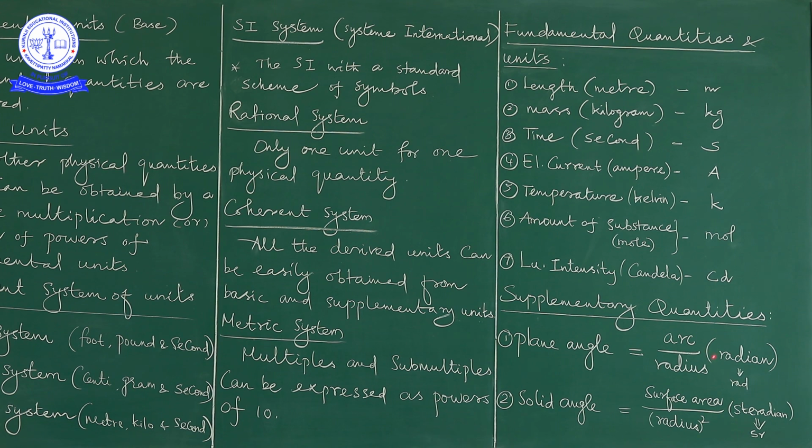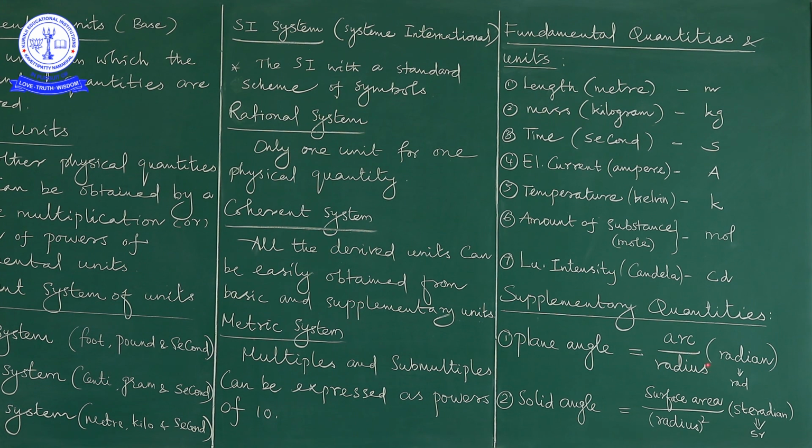So here the question comes, what is the unit of the plane angle? The unit of the plane angle is nothing but radian. Simply we can call it rad. So the unit of the plane angle is arc by radius.